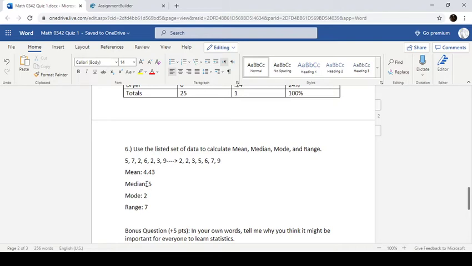Median is the middle number of your ordered data. So our middle number is number 5 here. I did have a few people give me 6, but that's because they did not order their data when they went for their median. Remember, you need to order your data.